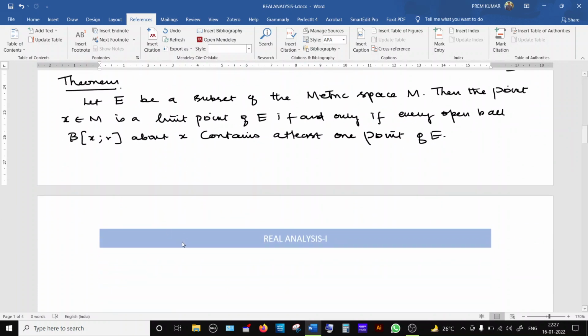This is an if and only if. This condition is a necessary as well as sufficient condition for x to be a limit point.